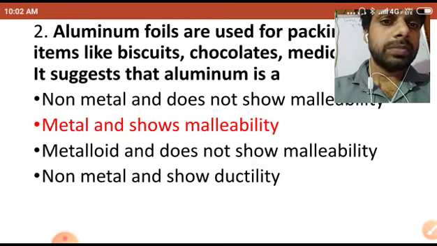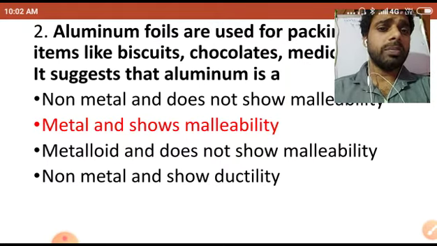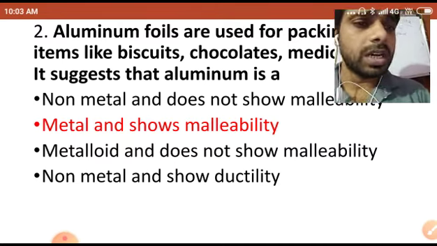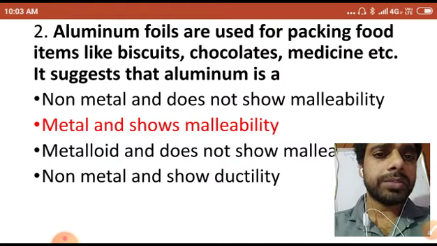Metals, aluminium is a metalloid, no. Aluminium is not. And the fourth one, non-metal and ductility, would also not be correct because you know aluminium is a metal. Okay, dear students, so hence the second option would be the correct one.